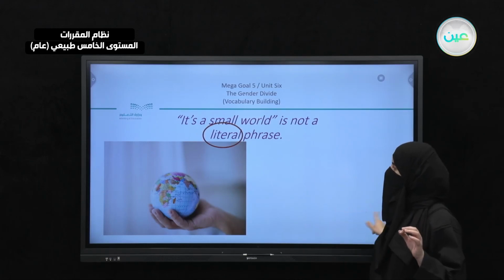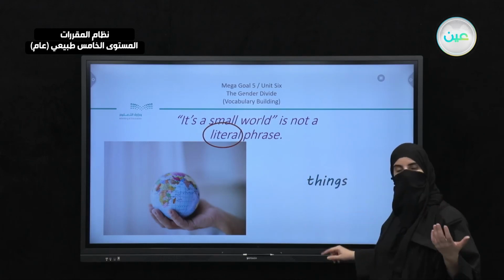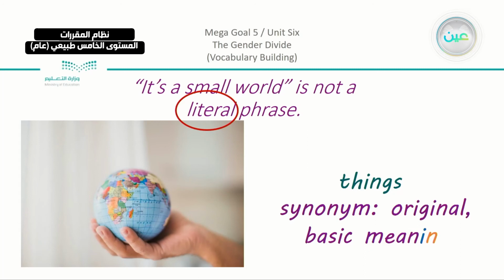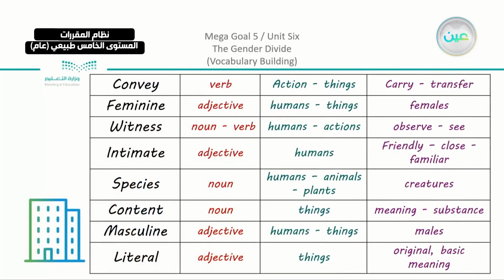We have here literal is associated with things. Do I mean them or not exactly as they are? And I can say that the synonyms are original or the basic meaning. And I am describing, I think that it is literal or the meaning is literal. So we have here literal is an adjective. This way we completed our table for the vocabulary building.